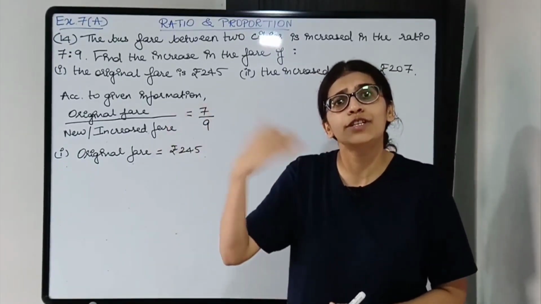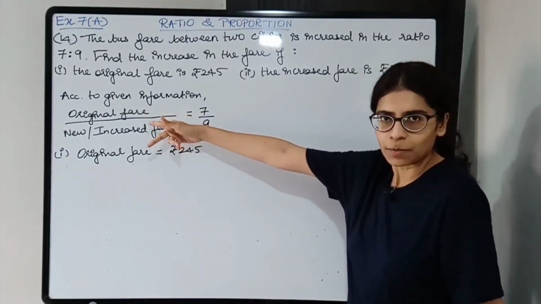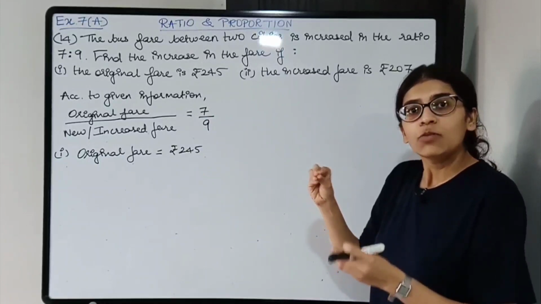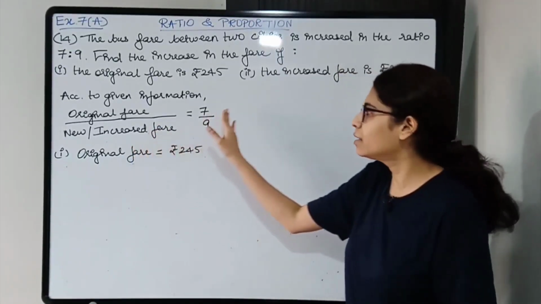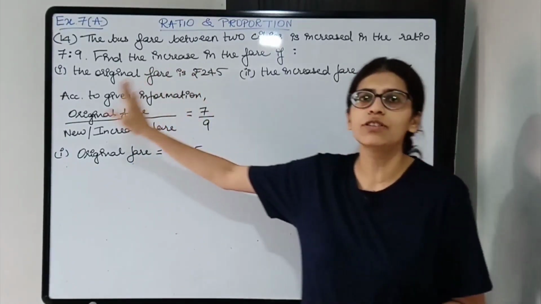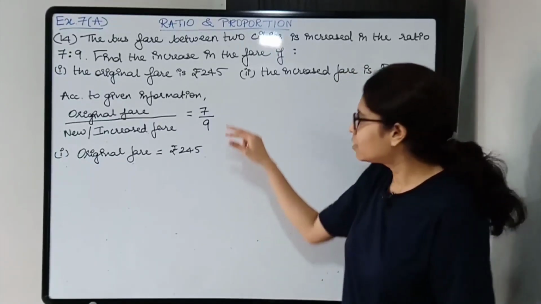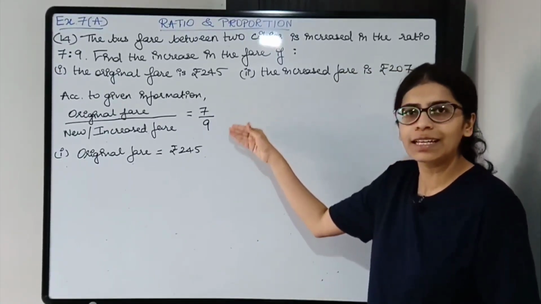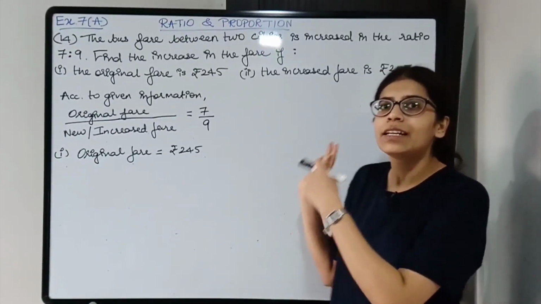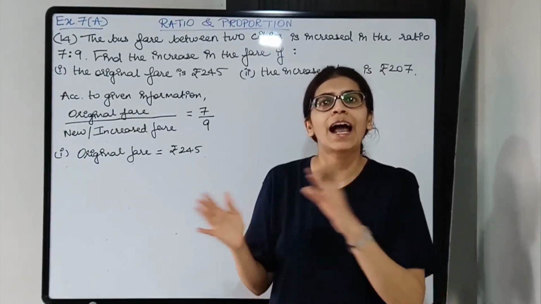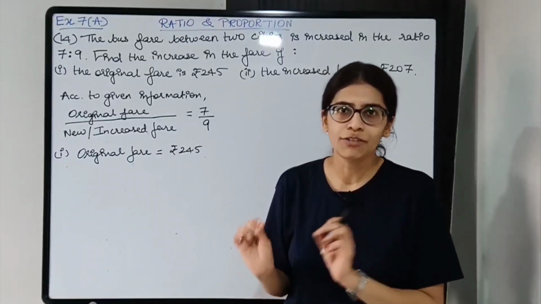Had they told you the fare is reduced, then it would be reciprocal, it would be reversed, because the original fare would be more, so the original fare would be written in front of the bigger number and the reduced fare in front of the smaller number. Okay, so this is how you can remember: in the given ratio, which is the smaller number and which is the greater number. Obviously the greater number will represent the more fare and the smaller number will represent the lesser fare. Okay, so this is how you can remember.